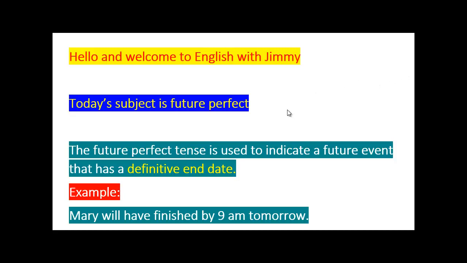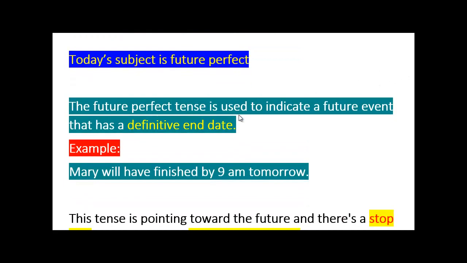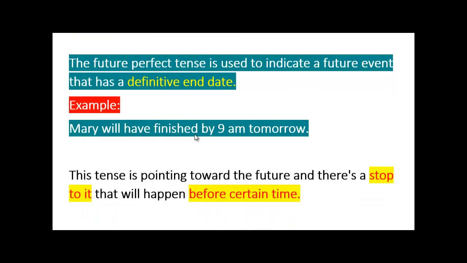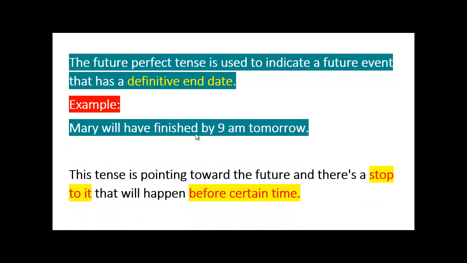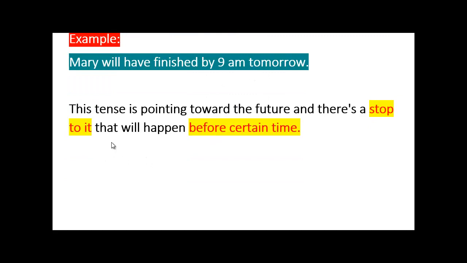Today's subject is future perfect. Future perfect tense is used to indicate a future event that has a definitive end date. Example: Mary will have finished by 9 a.m. a.m. is after midnight and p.m. is past midday, so remember the abbreviation. Tomorrow, Mary will have finished by a certain time. The tense is there is a stop to it, okay, future perfect, and before a certain time.